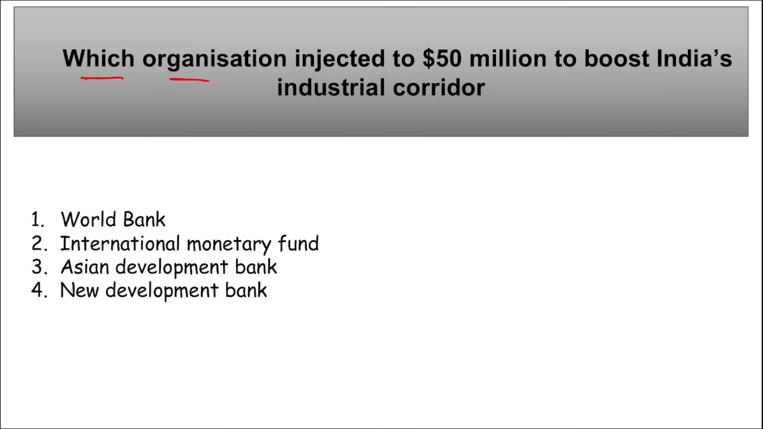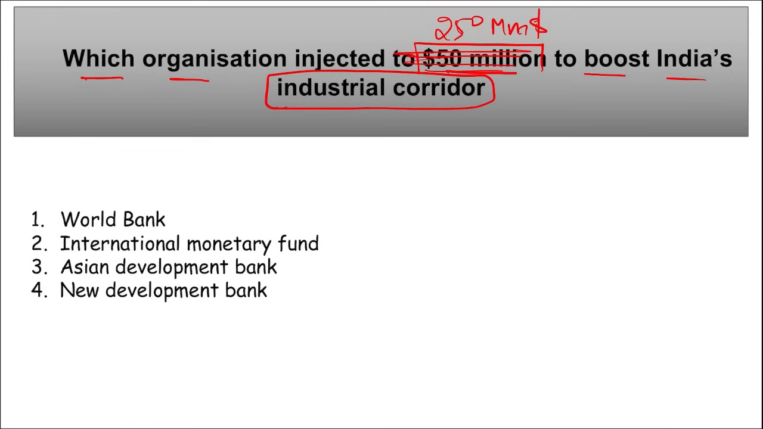Next, which organization injected 50 million euro? I repeat, which organization injected $250 million, not 50, $250 million to boost India's industrial corridor. We know that India is on a global level promoting Make in India. This is one of the initiatives where India is promoting that we want to become the factory of the world, similar to China, right? We want to increase our manufacturing and our industrial sector so that we can export more to different parts of the world.